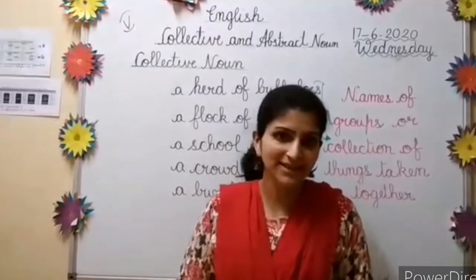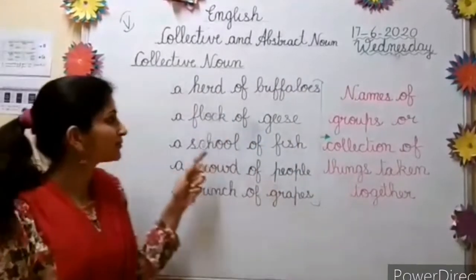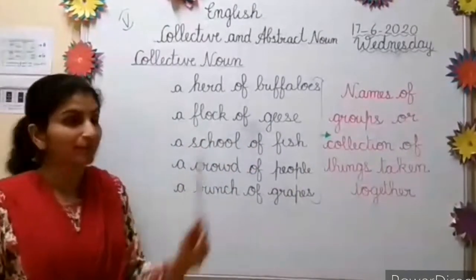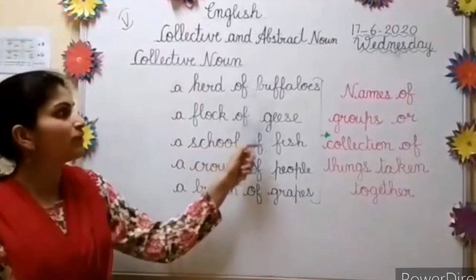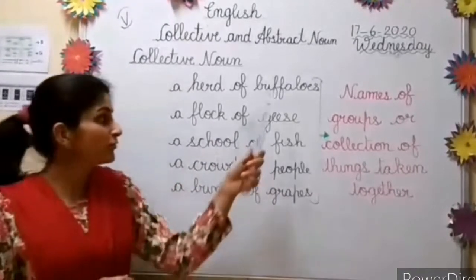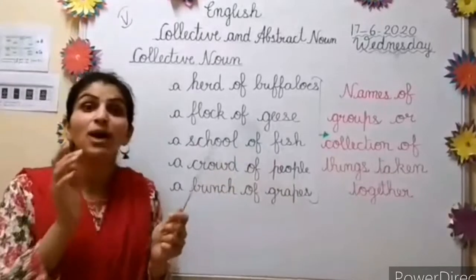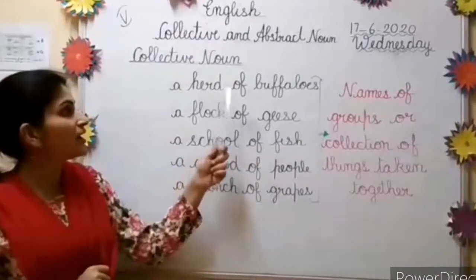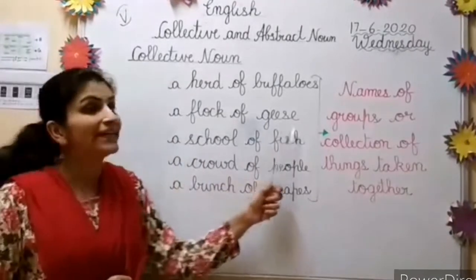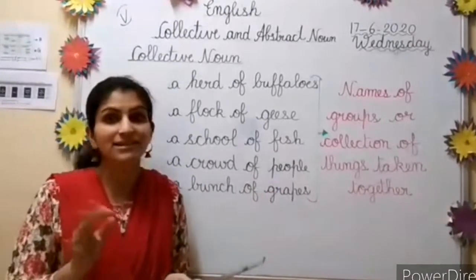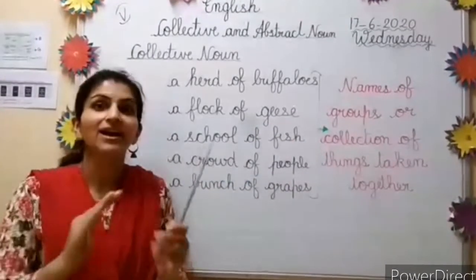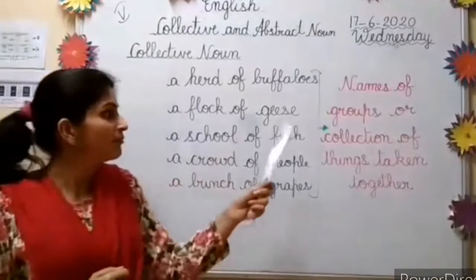I will show you some examples. Okay, just look on the board. A herd of buffaloes. A herd of buffaloes. That means it is a group or a collection of what? This animal, that is buffaloes. A herd of buffaloes. Now next is what? A flock of geese. The geese is a bird. A flock of geese. So it is a collection of birds.